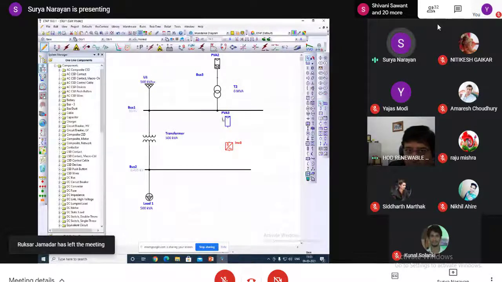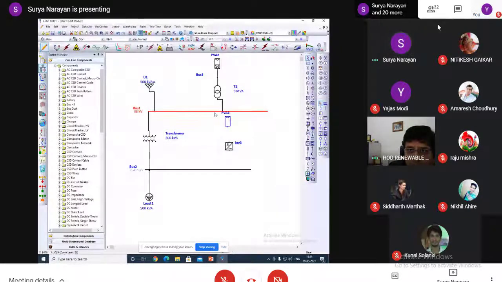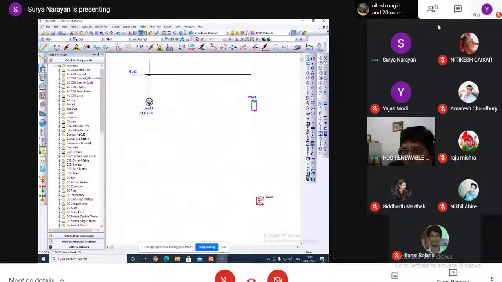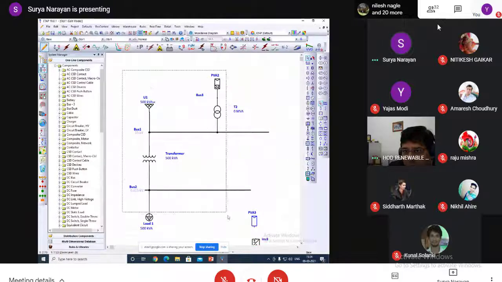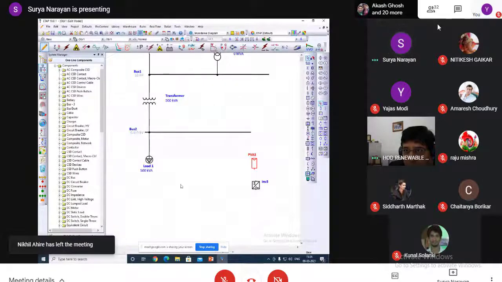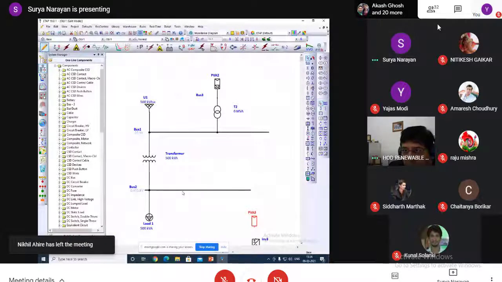Also, this one will be the DC system, and these are the AC system. This one is the DC system. From DC we have to convert to AC, and then only can we connect to the AC system. Understood? This is what we can design.